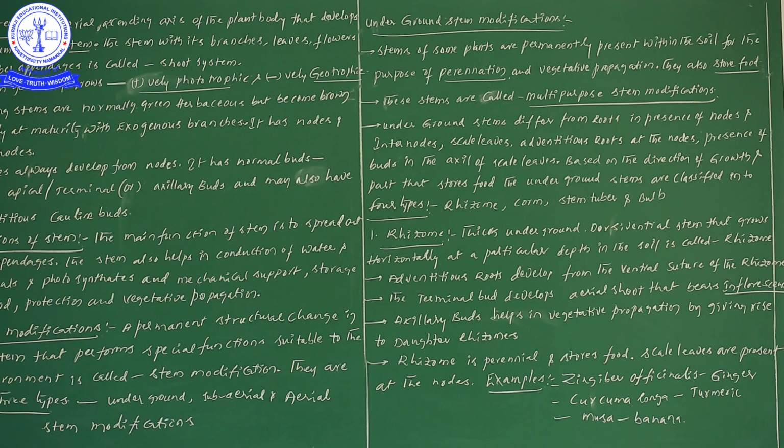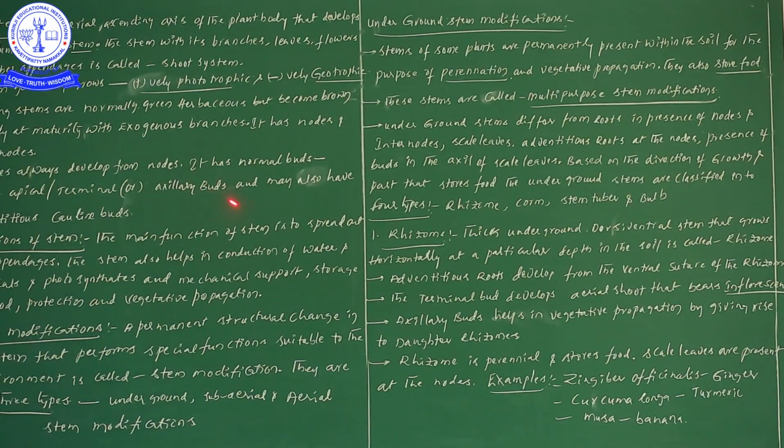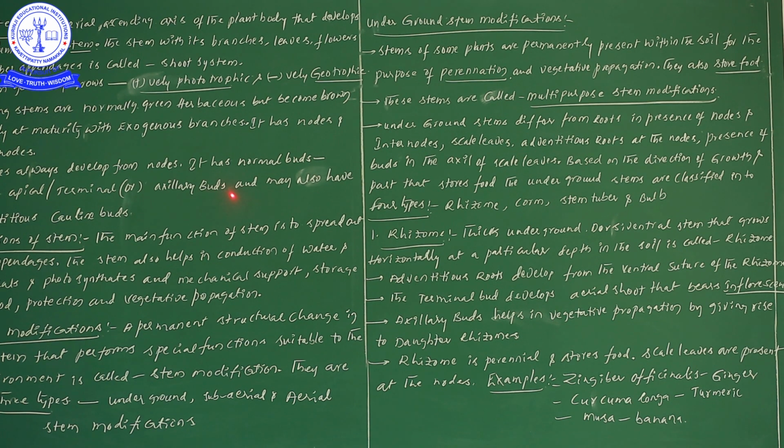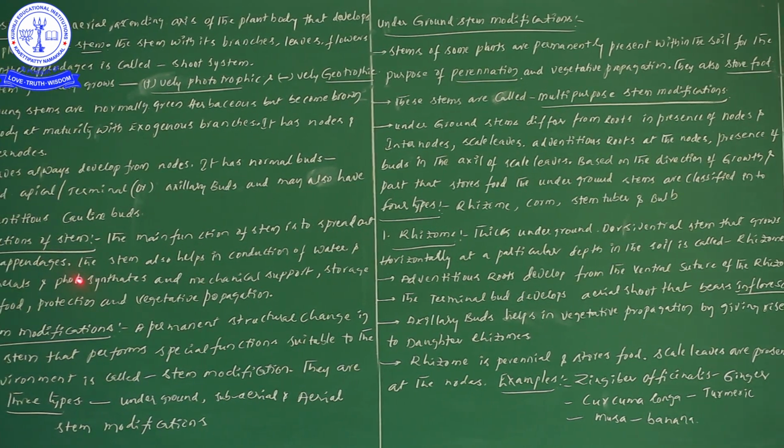Here, once you see there, what is inflorescence? The leaves are developed from the nodes. There are different types of buds present: axillary buds as well as apical buds. Functions concerned: it definitely involves in the spreading out of its appendages.